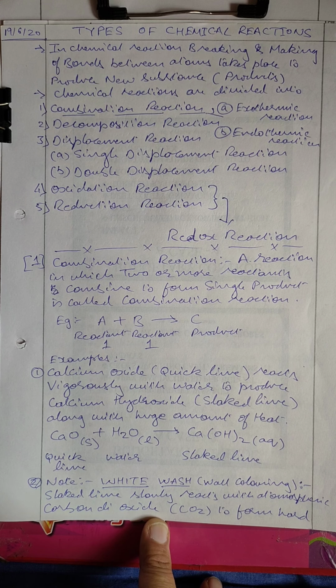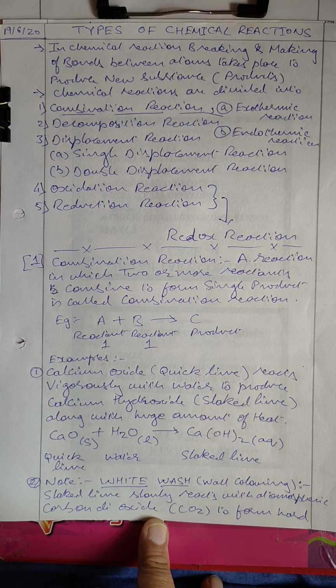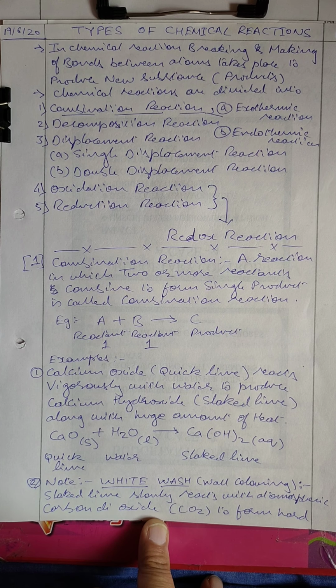So we have divided the types of chemical reaction into number 1, combination reaction, number 2, decomposition reaction, number 3, displacement reaction, number 4, oxidation reaction, and number 5, reduction reaction.